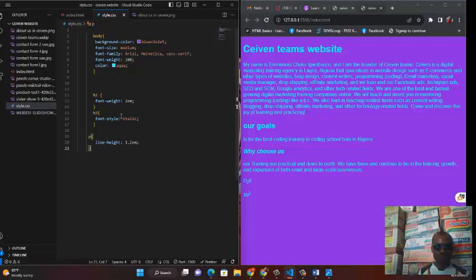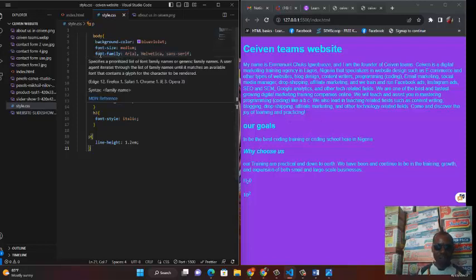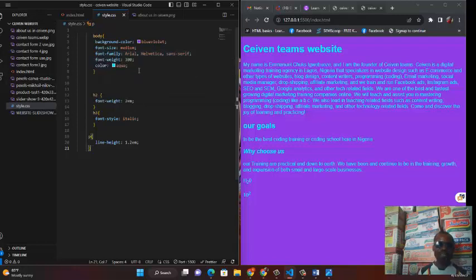So, you can do any other thing, maybe font weight, font size. Remember, they didn't just inherit only the color, they also inherited the font size, the font family, the font weight, and the background color. They are all inherited here. Okay, that's what we mean by inheritance.